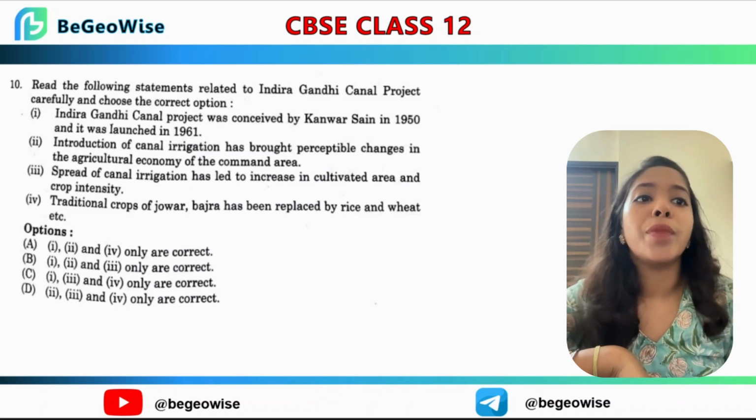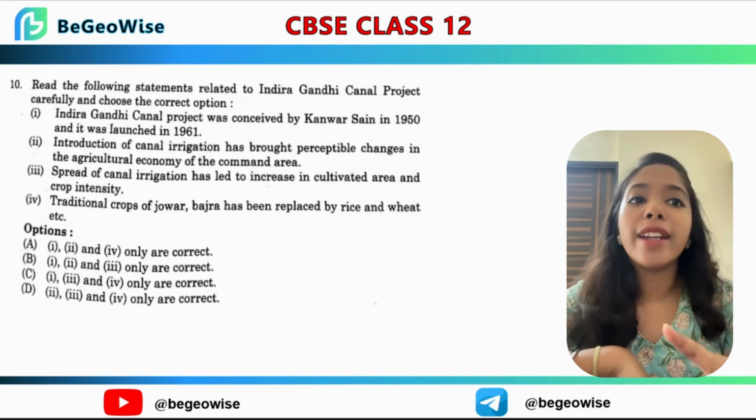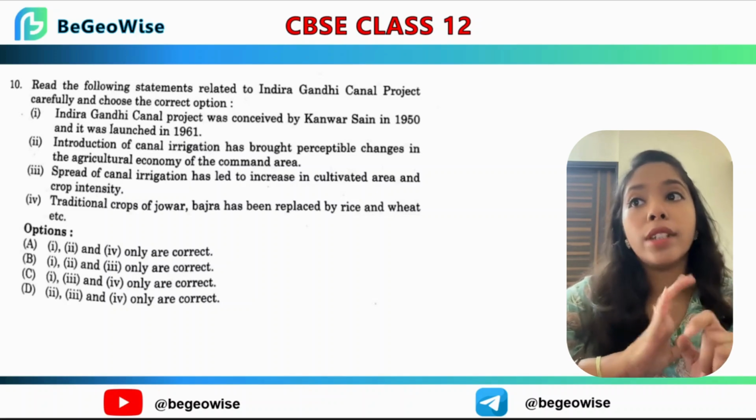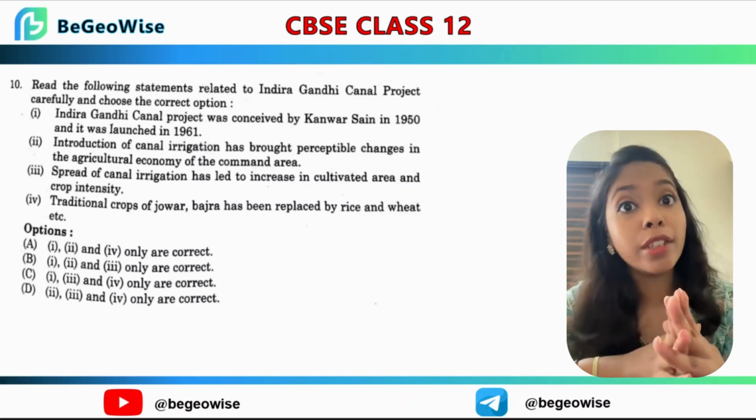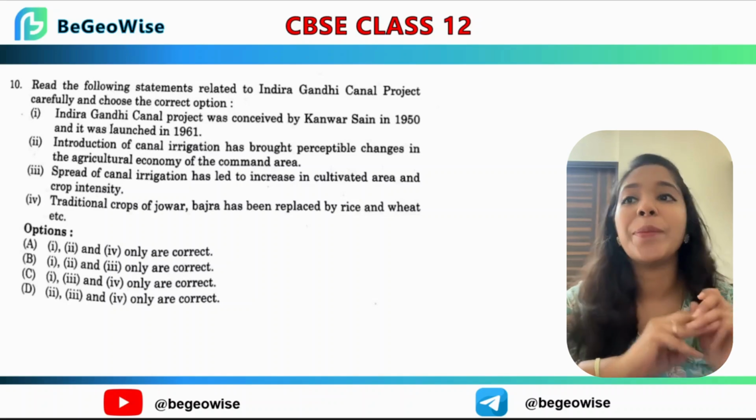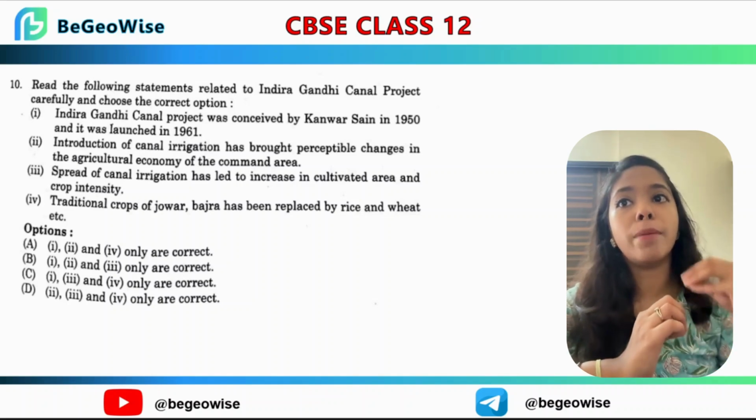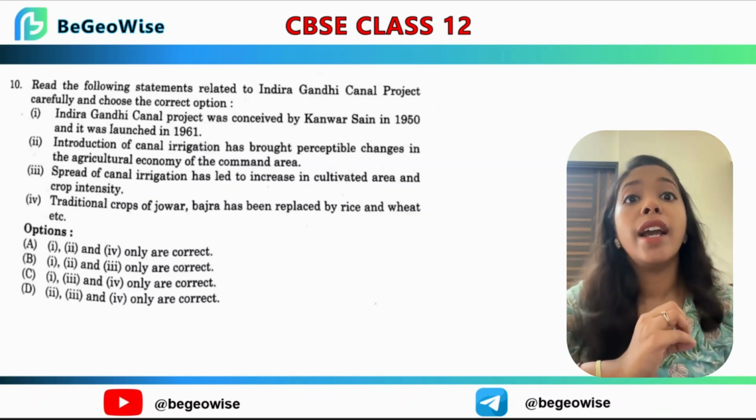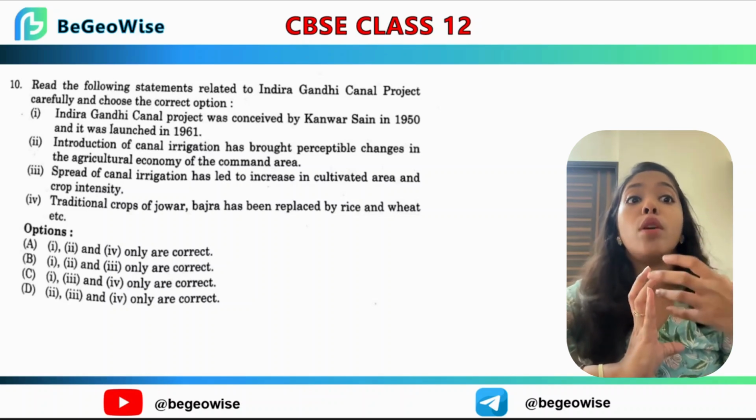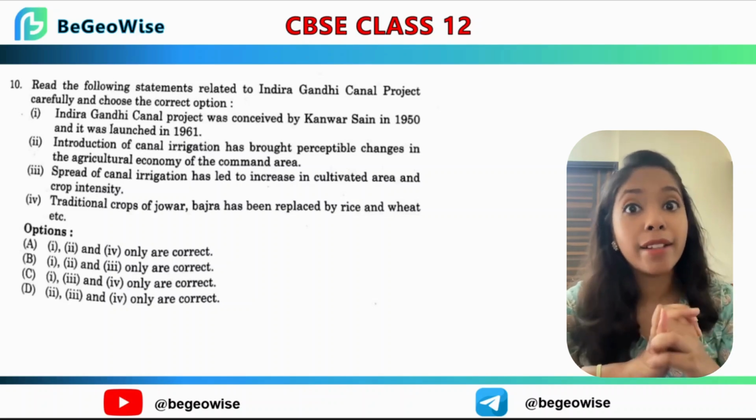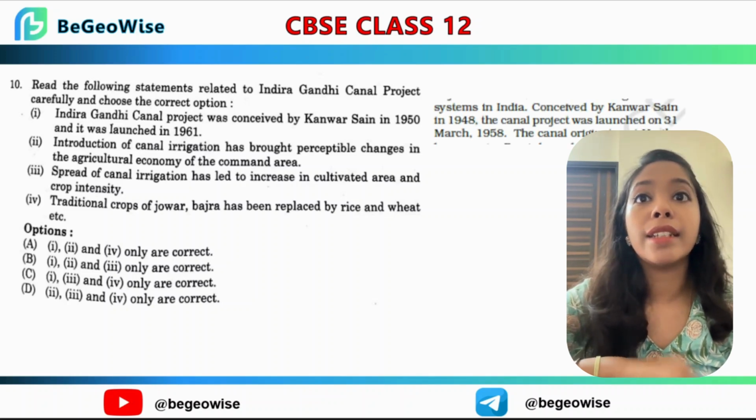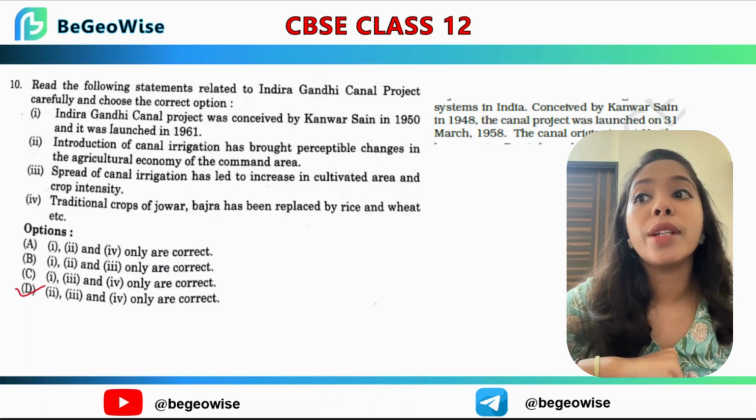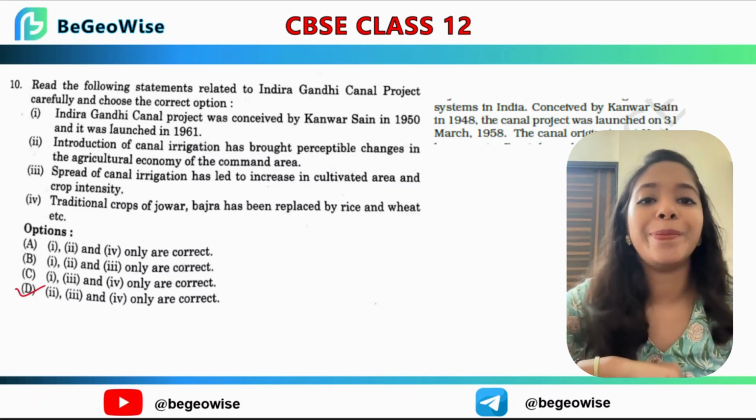Now, statement 2. Absolutely, it is correct. The canal transformed the agriculture in desert areas of Rajasthan. This one is correct. Now, third one. Spread of canal irrigation led to increase in cultivated areas and crop intensity. Do you think this is correct? Yes. And statement 4. Traditional crops of jowar and bajra have been replaced by rice and wheat. Yes, the Green Revolution has led to more water-intensive crops like rice and wheat thanks to canal irrigation. So option number D, 2, 3 and 4 are correct.